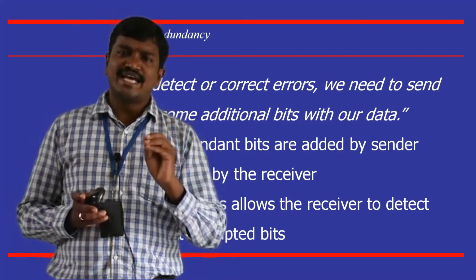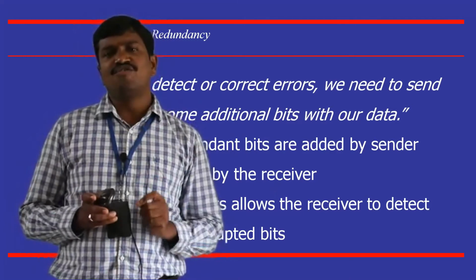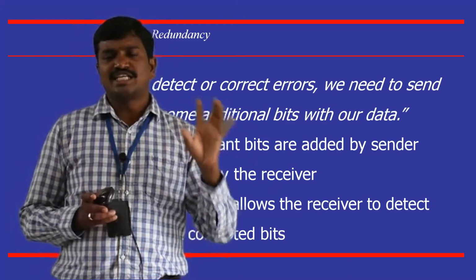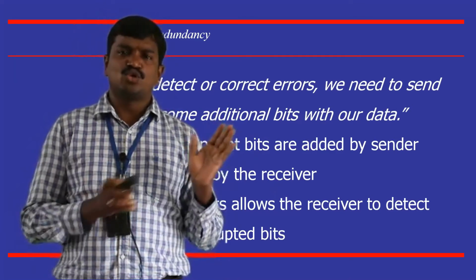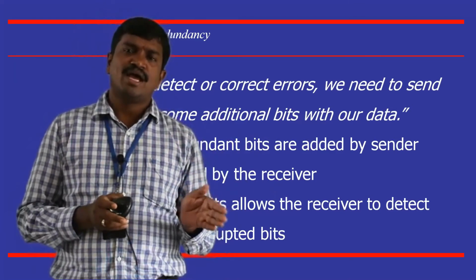It has to detect as well as identify the position of the mistake. So that is the difference between error correction and error detection.